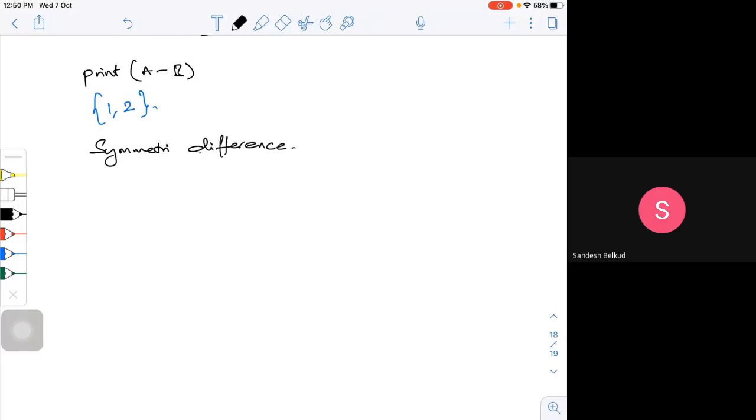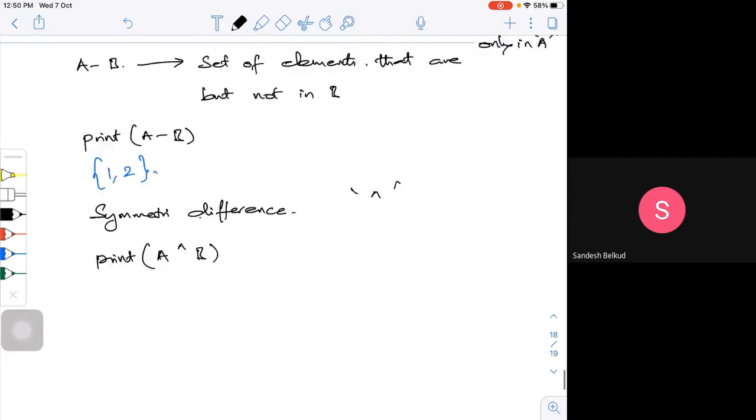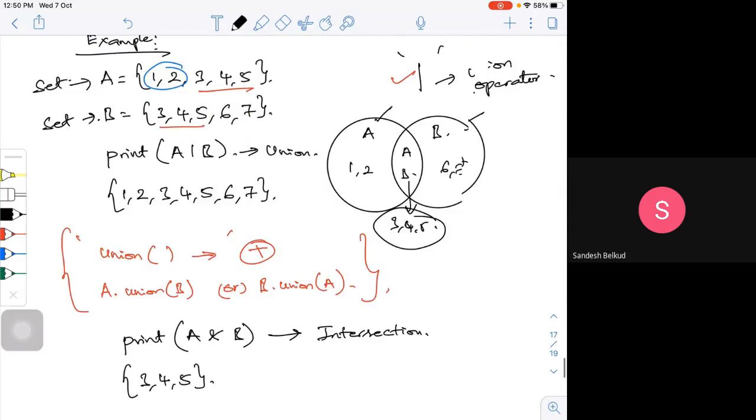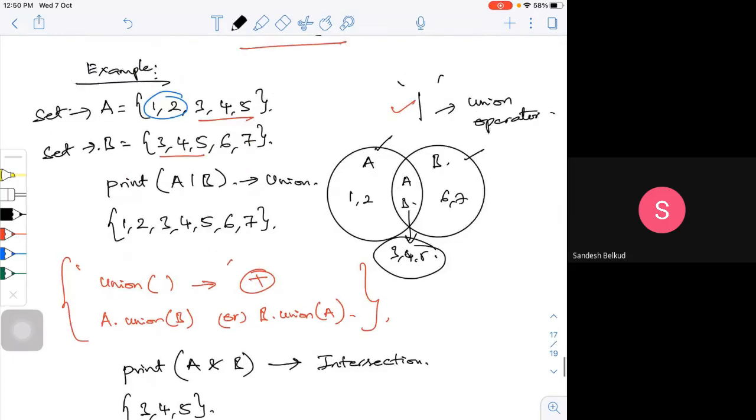So what is the operator we use actually? This is the one. I'm going to use that particular thing. So if I try to use that, print A, the operator, that is your hyphen operator B, what is it actually? What is it going to see? If you go back and see here, 1, 2, 3, 4, 5 and 3, 4, 5, 6, 7 is my set A and B.